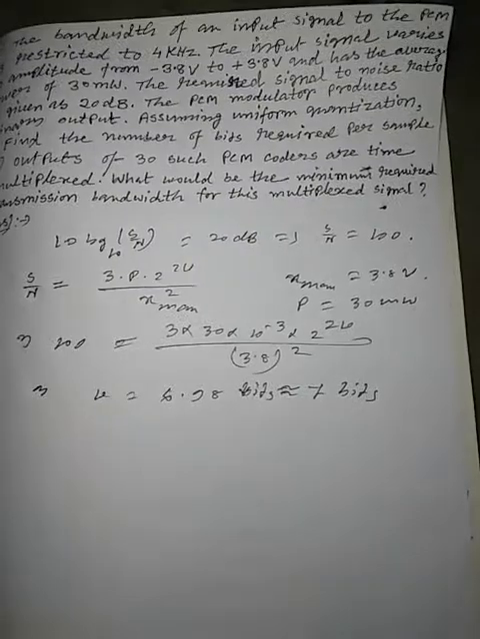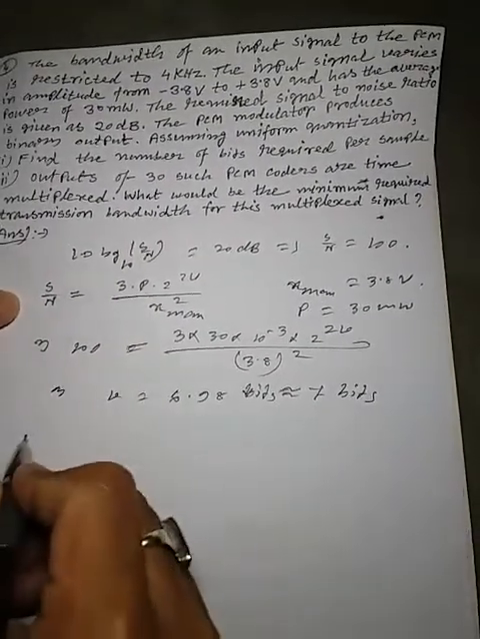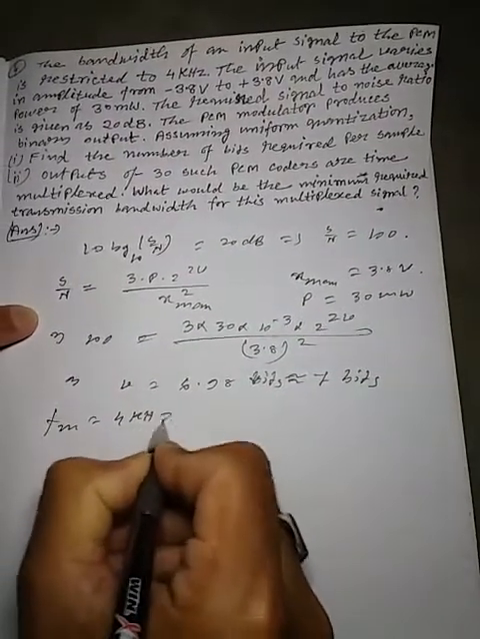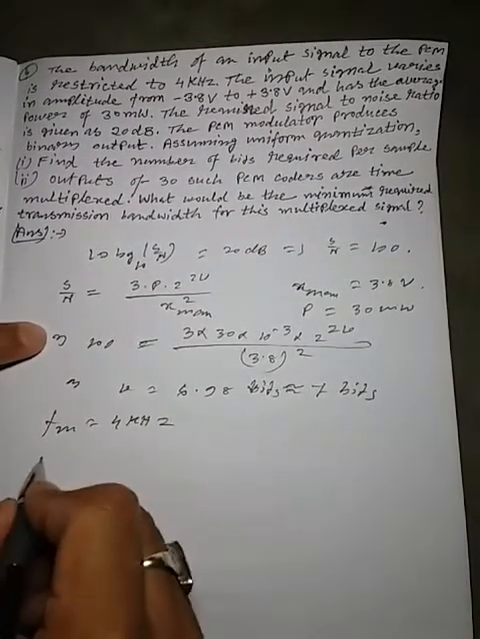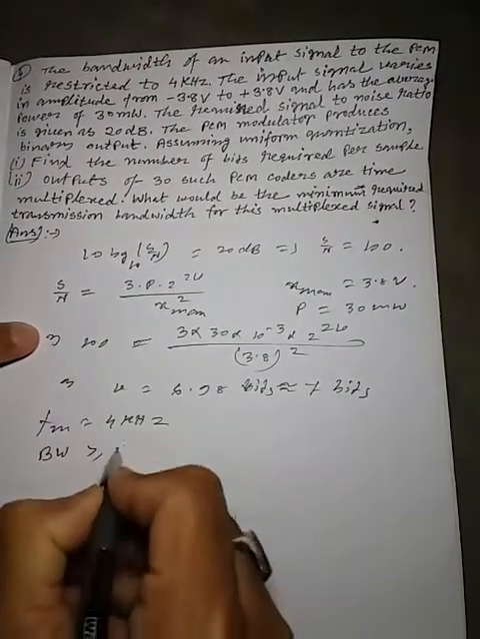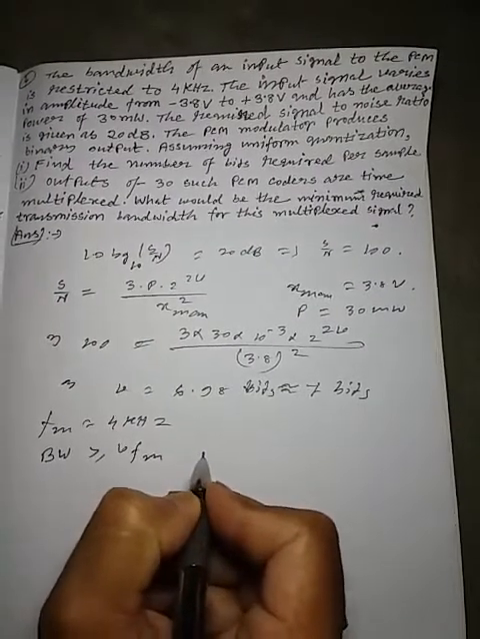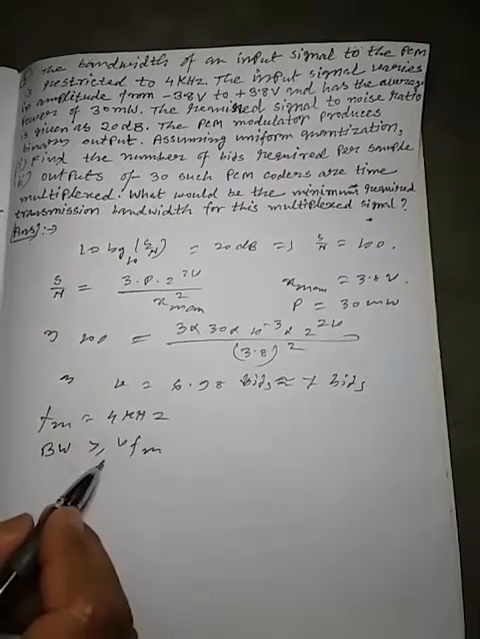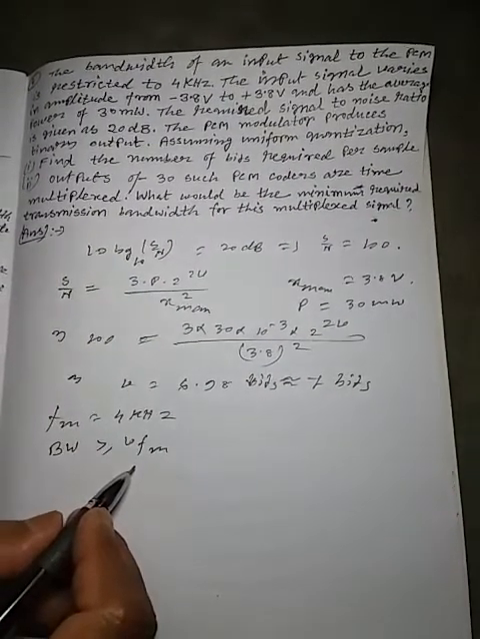Okay, here the maximum frequency is given as 4 kilohertz, so fm is given as 4 kilohertz, right? So from here the bandwidth must be greater than or equal to v into fm. Okay, because we know that the transmission bandwidth is always greater than or equal to v into fm.